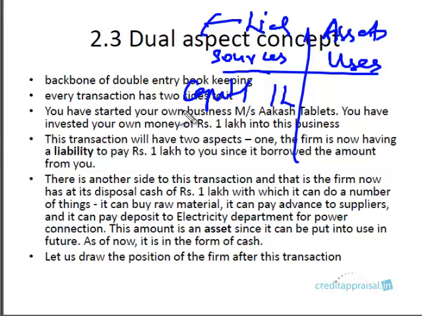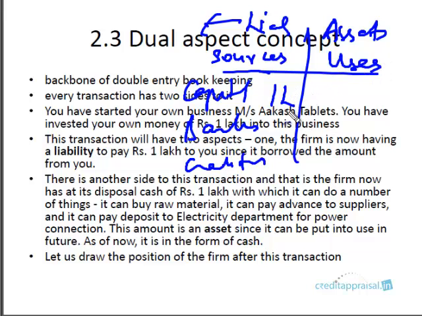So for the moment we have only capital, but in future the company can borrow funds from banks, so it becomes a liability. The company can borrow funds from creditors, it becomes a liability. So any entity from which the business borrows in future will be clubbed under the sources column, right? And under the uses column we will mention what we did with that money, right? To what use have we put those funds?